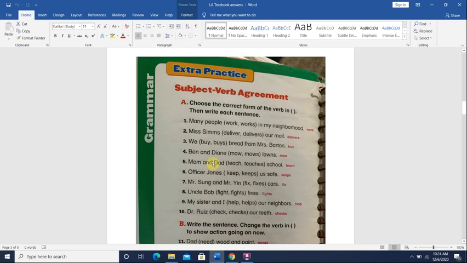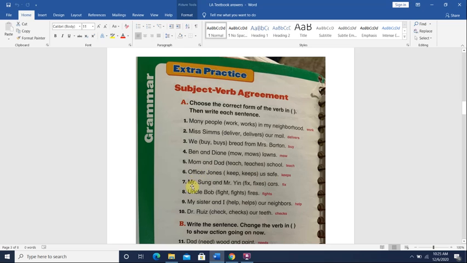Okay? Mom and Dad is plural, so we use teach. Officer Jones, again, Officer Jones, she's one person, but her name ends with S. Don't let it trick you. Officer Jones keeps us safe. Okay, why did I choose keeps with S? Because Officer Jones is only one person.